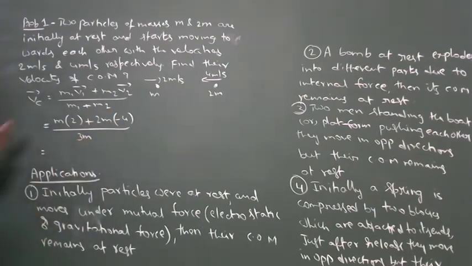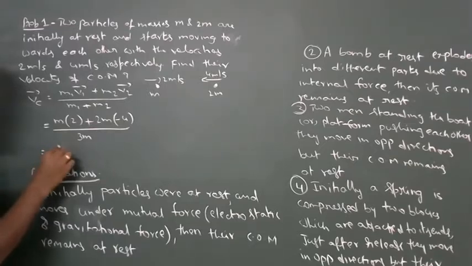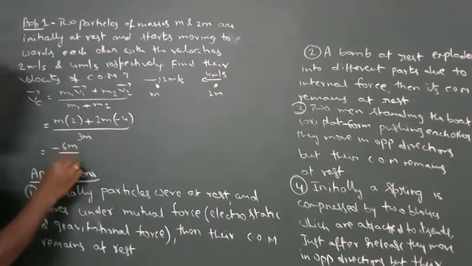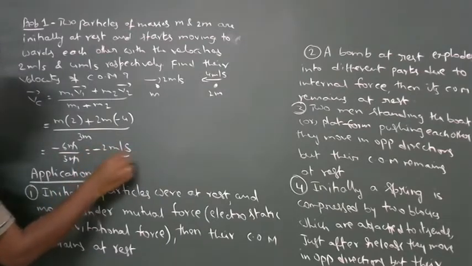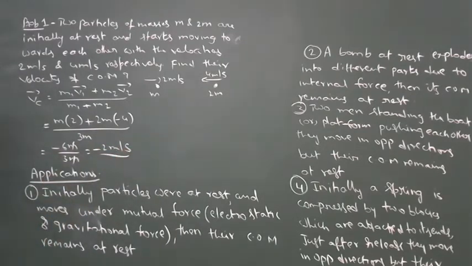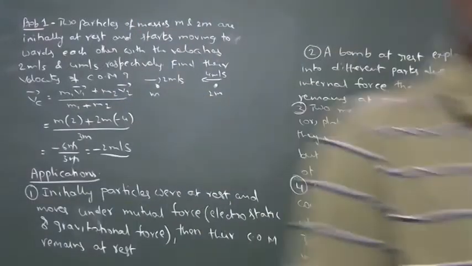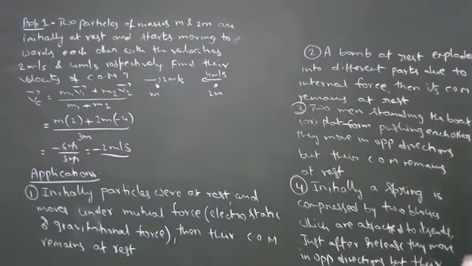This is 2m minus 8m, that is minus 6m, by 3m. The m cancels, giving minus 2 meter per second. So the velocity of center of mass is found to be minus 2 meters per second.